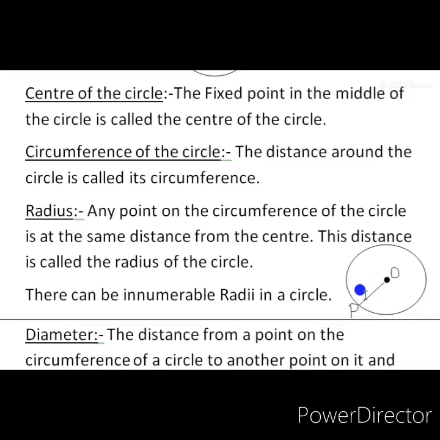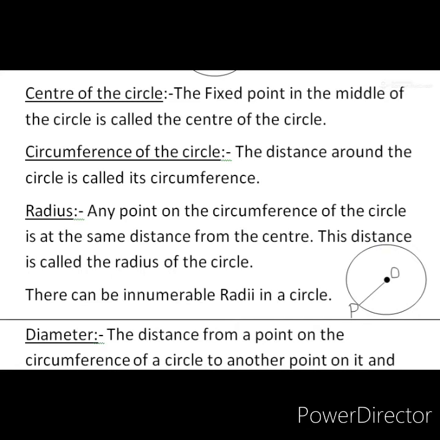In a circle there can be innumerable radii. The plural of radius is radii. So we can say a circle has innumerable radii. We can draw thousands of radii in a circle, in all directions. And one more point I would like to say, that the radius of a circle is half of its diameter. When I explain about diameter, I will say about this once more.